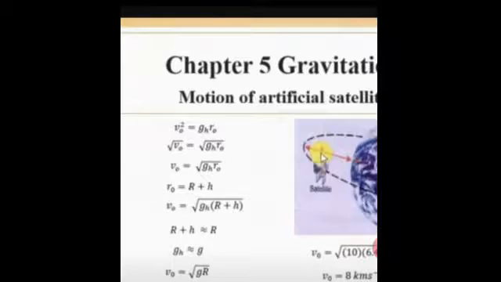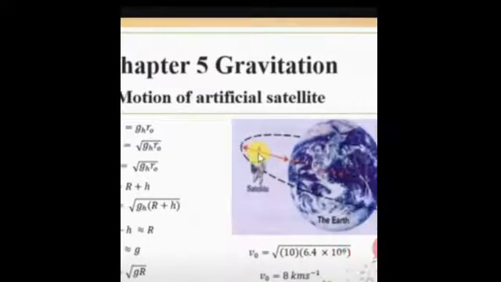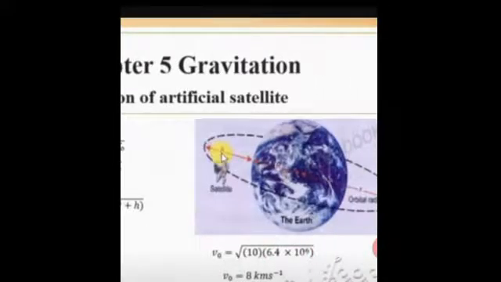Now I will put in the values and get the motion, or speed, of the artificial satellite. We know that the value of g is taken as 10 and the radius of the earth is 6.4 multiplied by 10 raised to the power 6. By calculating, we get the artificial satellite speed as 8 kilometers per second.